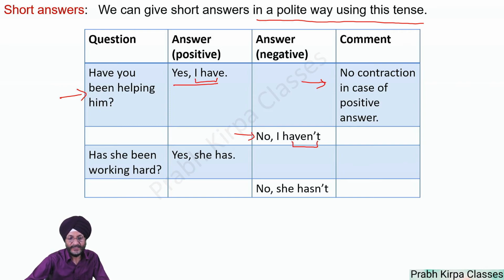Have not becomes haven't. In the same way, has she been working hard? When we give the answer in positive, there is no contraction. Yes, she has. But when we give the answer in negative, no, she hasn't. Has not becomes hasn't. That is, there is no contraction in the case of a positive answer, but there is contraction in the case of a negative answer.